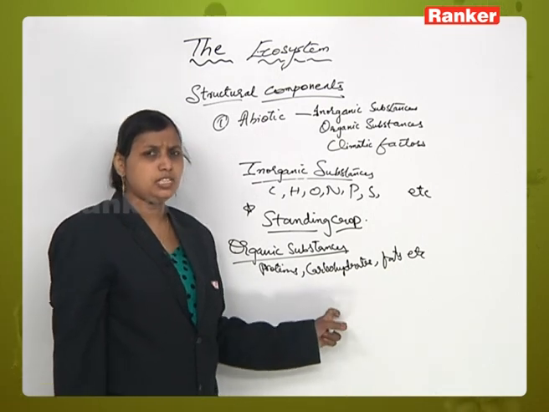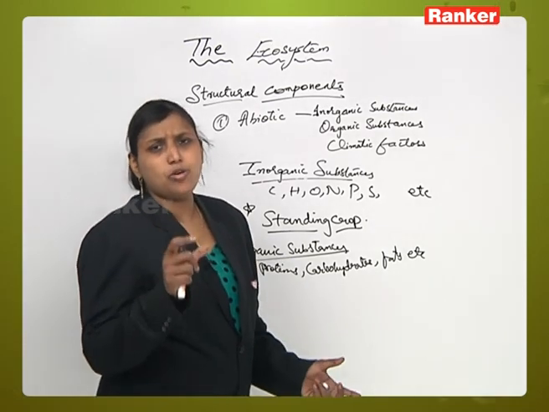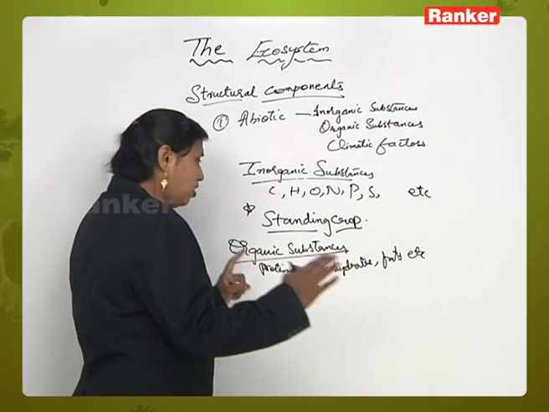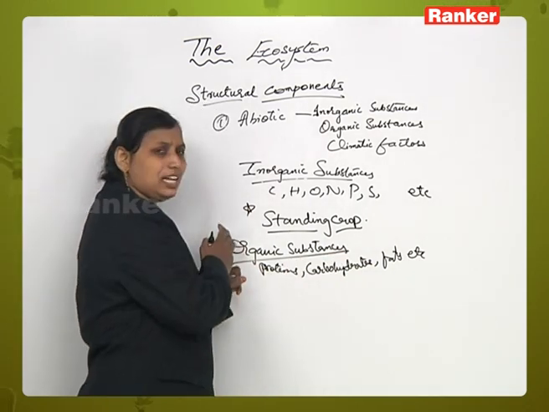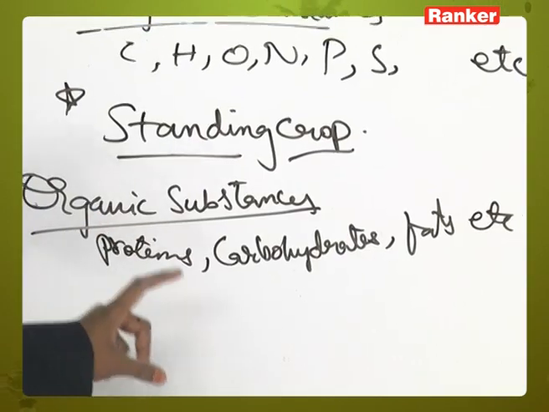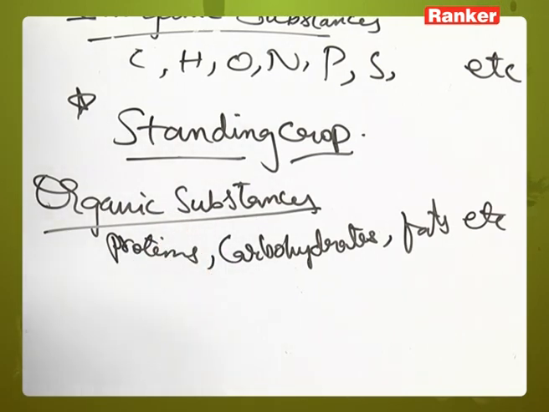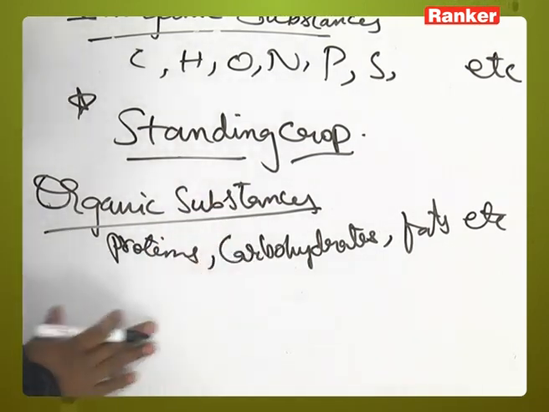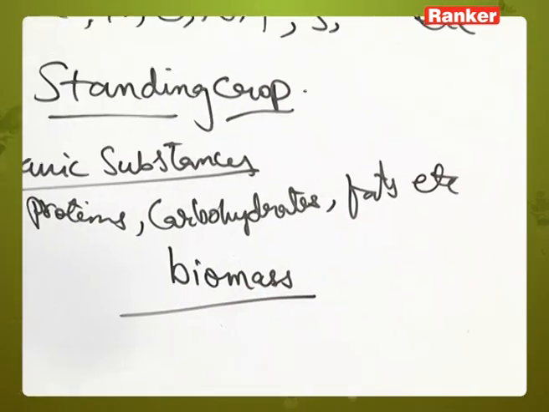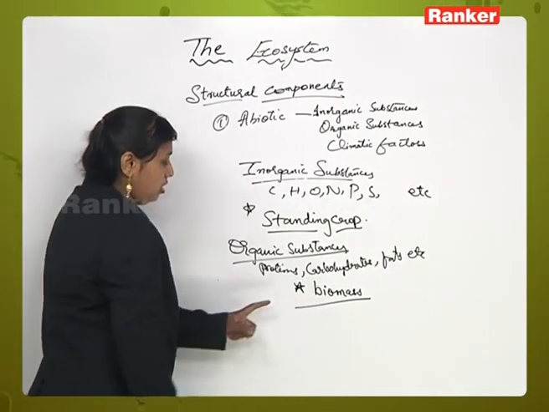Now what is biomass? When we studied in first class, I gave the definition. Biomass is the amount of living material present in an ecosystem. So any organic substance which is present in interrelationship with all the biotic components of the ecosystem is called organic substances, and these may be present in the biomass form. Biomass is nothing but the amount of living material present in an ecosystem.